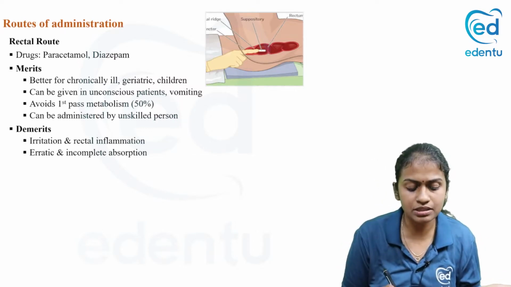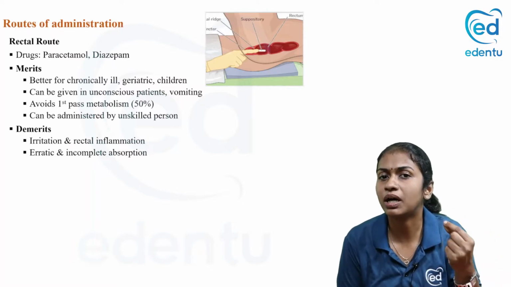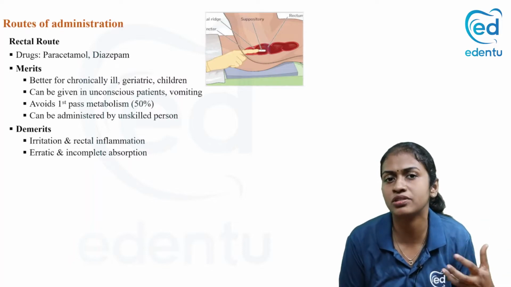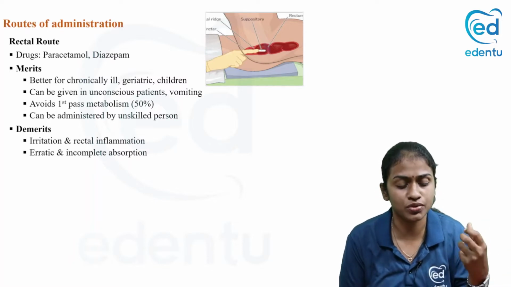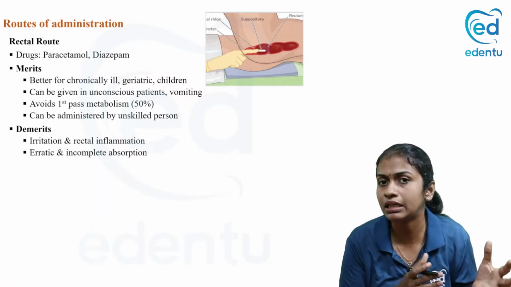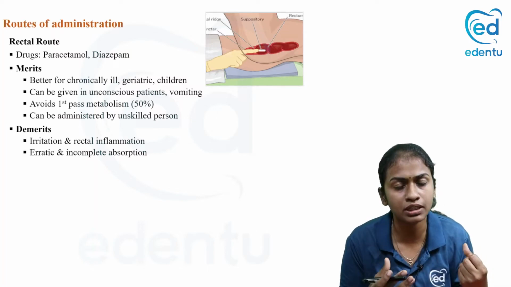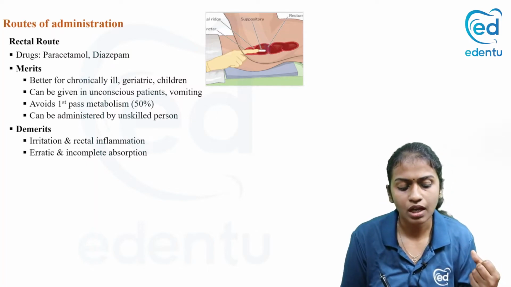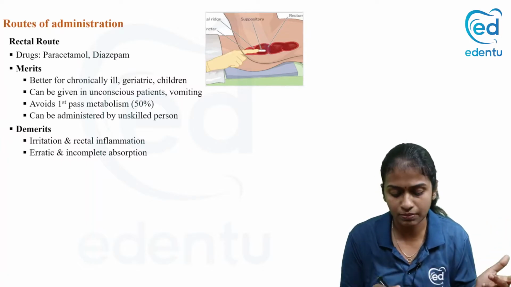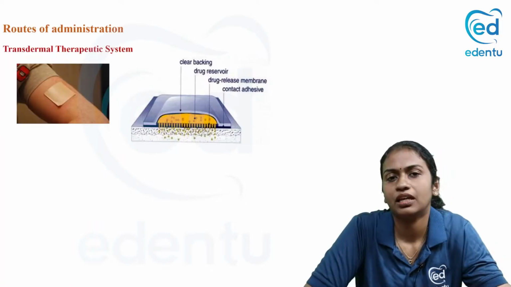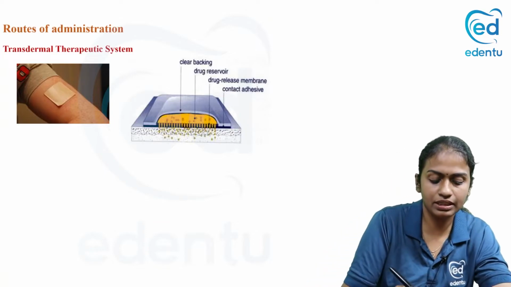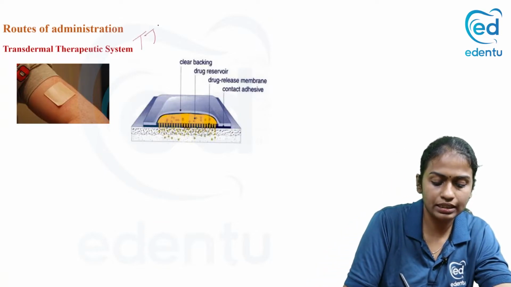But the demerits or disadvantages is, just like in buccal route, rectal route also can cause inflammation or ulceration around the rectal mucosa, and sometimes the absorption is unpredictable. It can be erratic and incomplete when you are giving it by the rectal route. So that is about the enteral routes. That is oral route we have discussed, sublingual and the rectal route. So next we discuss the transdermal system or transdermal therapeutic system. We call it TTS.